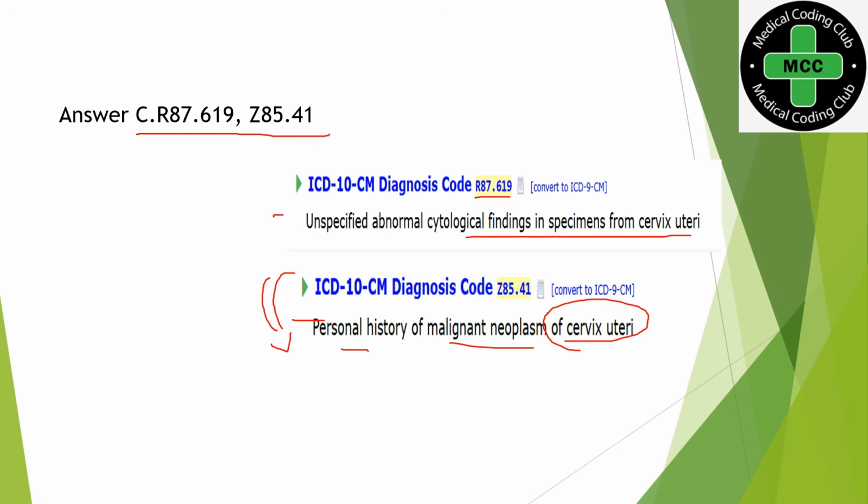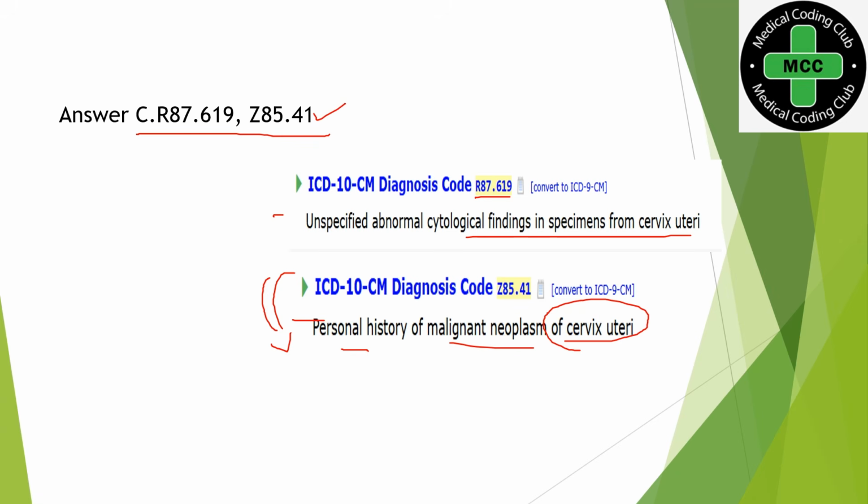Okay, so she had a neoplasm, an adenocarcinoma of the cervix 2 years back. And now there is no treatment towards the particular site. So that means the adenocarcinoma has been completely eradicated. So this is the correct answer. So answer C, R87.619. Then we will code a history code.